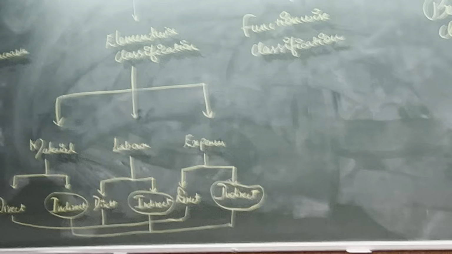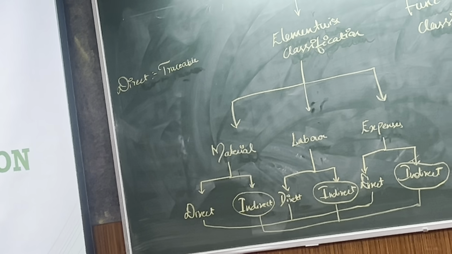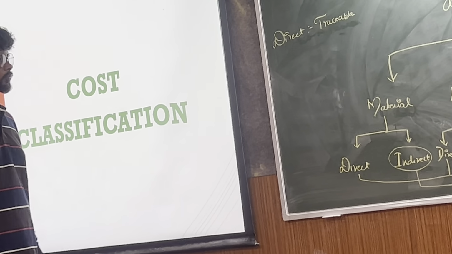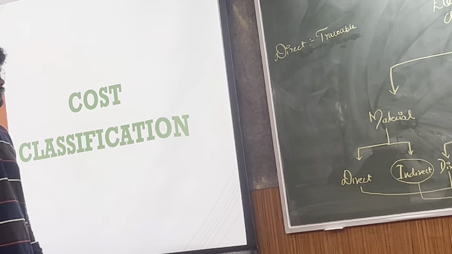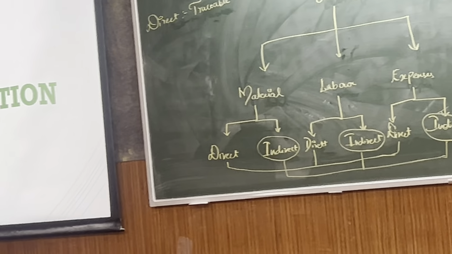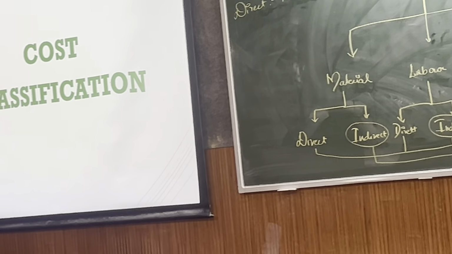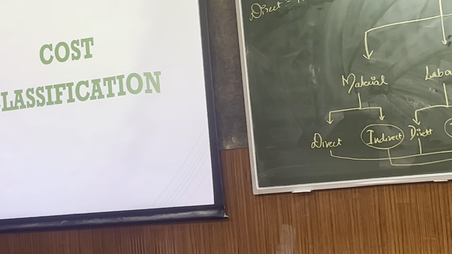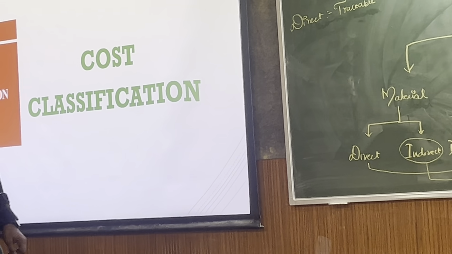I will tell you some practical thing here, which is actually learned through practical questions, but without giving any practical question, I want to teach you from this only, and you shall remember. See, direct material, direct labor, and direct expenses. You have understood? These three put together, the aggregate of this, is known as prime cost.